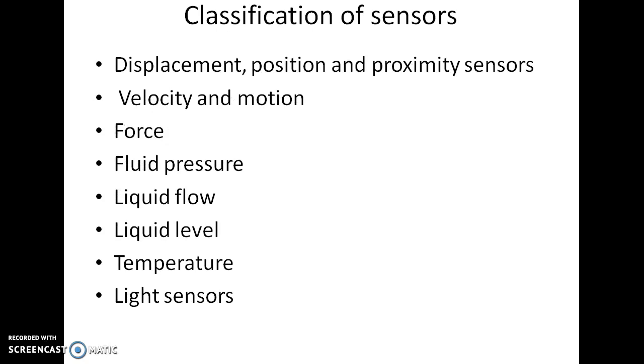Classification of sensors. We have different types of sensors for different uses, like displacement sensor, position sensor and proximity sensor, velocity and motion sensor, force sensor, fluid pressure sensor, liquid flow sensor, liquid level sensor, temperature sensor, light sensor. These are used to measure different quantities like displacement, velocity, force, temperature, light, etc.